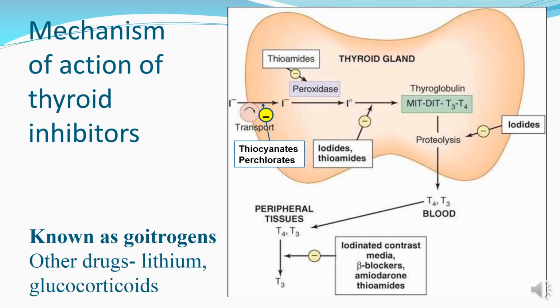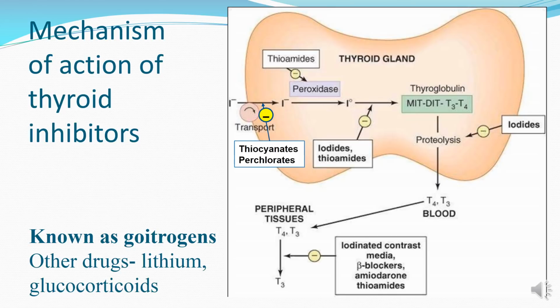The T4 that enters into the blood is converted into T3 by deiodination, which is inhibited by many drugs like iodinated contrast media, beta blockers, amiodarone, thioamides, also lithium and glucocorticoids.